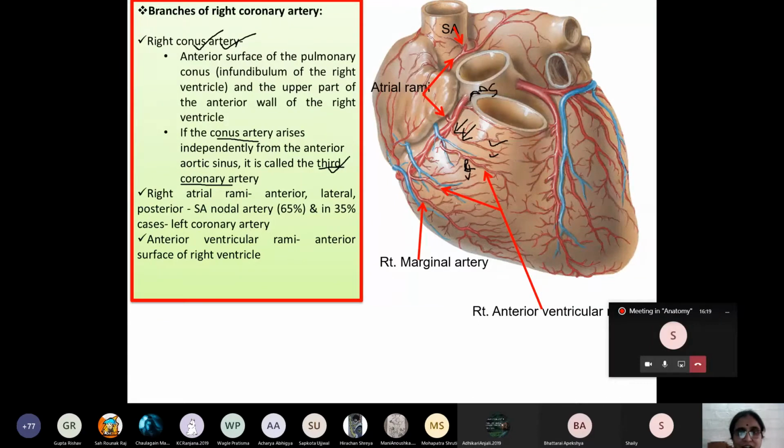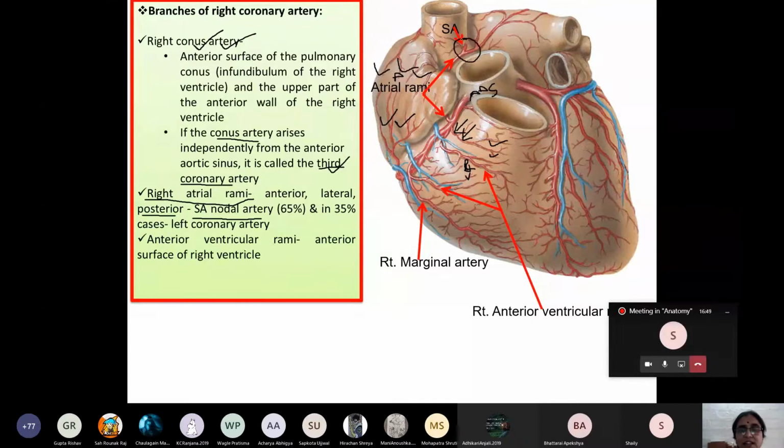Now, other branches, my dear students: there are small branches here which supply the atrium. Those branches are known as right atrial rami. Rami means plural, ramus means singular, and they supply the anterior surface, the lateral surface, and the posterior surface of the right atrium. In addition, one of the branches of the atrial rami also supplies the SA node.